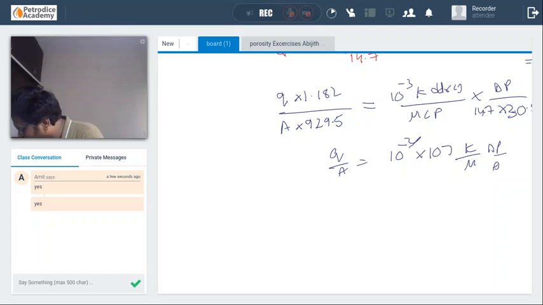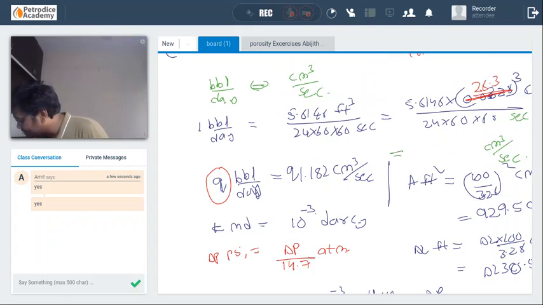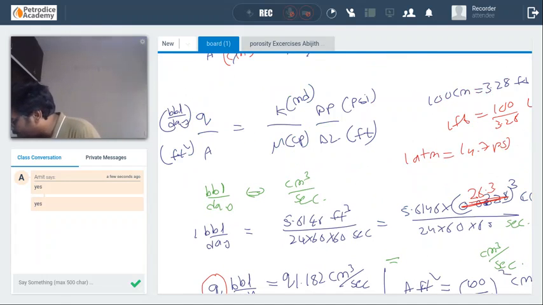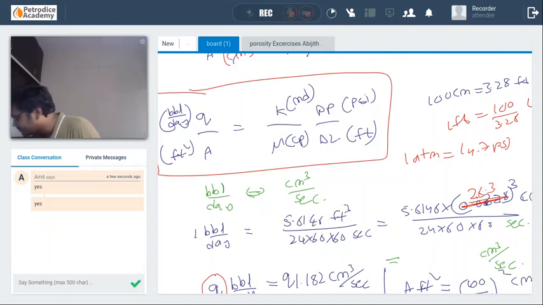In this particular equation, Q is in barrel per day, A is in feet square, K is in millidarcy, viscosity is in centipoise, delta P is in PSI, and delta L is in feet. What we are doing is first taking all the units in field units and converting them into CGS units so that everything will cancel out.